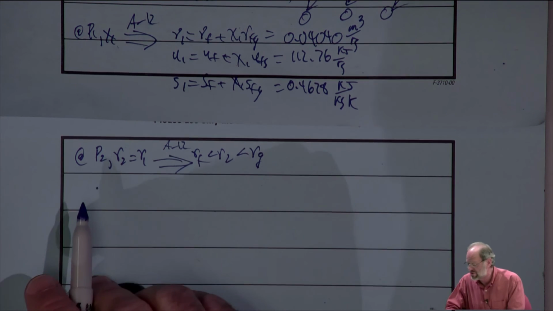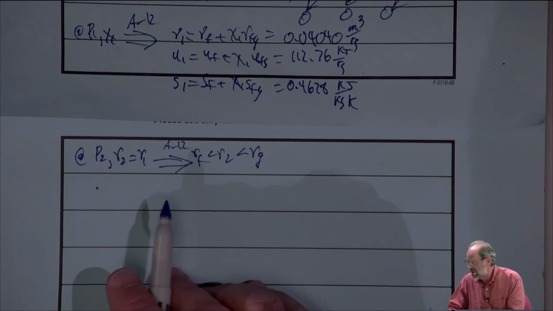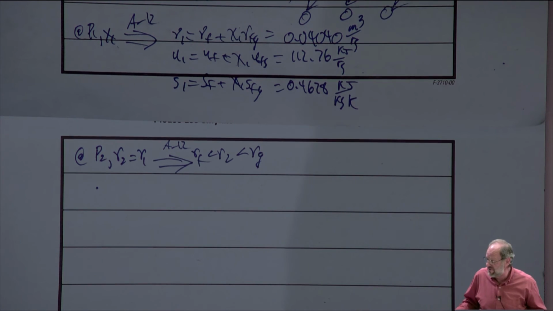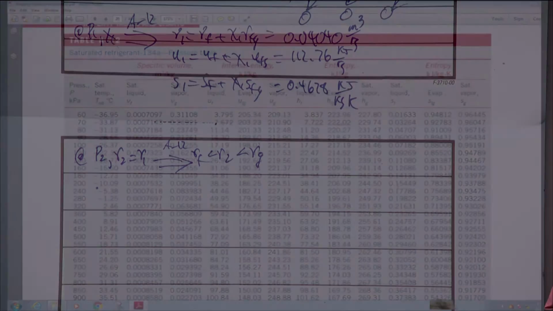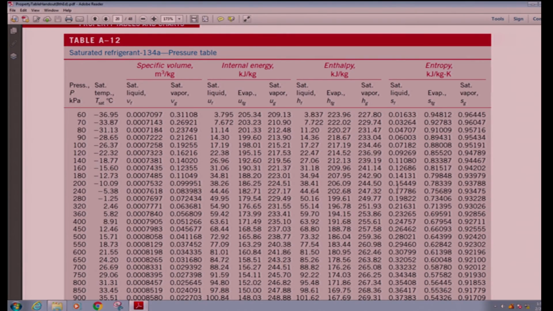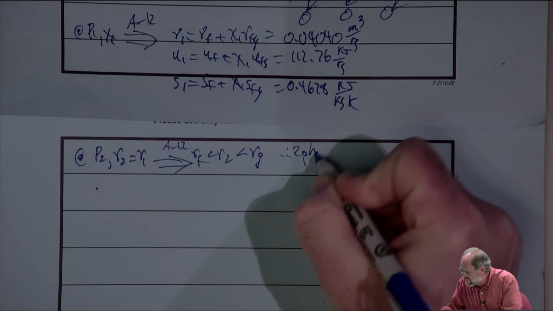Keep in mind the pressure at 2 is higher than it was at 1, but still you'll find that Vf and Vg bound V2. You can go to the 400 kilopascal line and read over, and you'll see that v, as I found it, was 0.0404. Vg is 0.0456. So I'm clearly less than Vg, and I'm clearly above Vf. So it has to be a two-phase mixture.